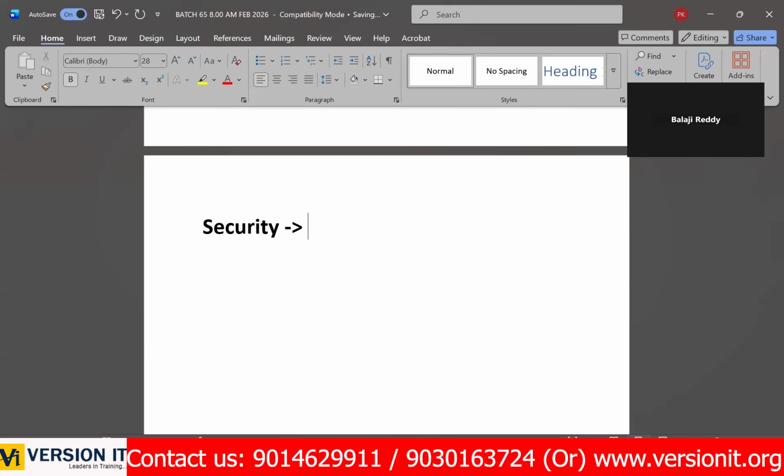Got my point? Security. But here in SuccessFactors, we don't have any separate security consultants. EC functional consultants directly handle this one. So here, how to set up this security?